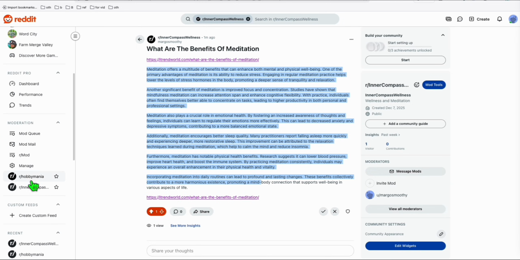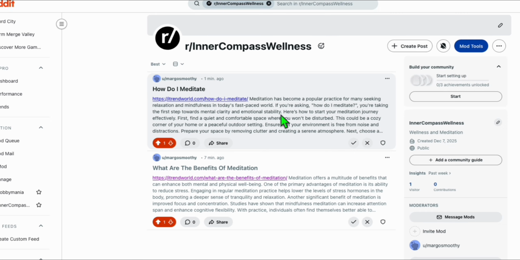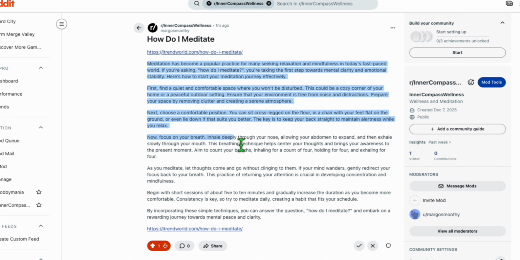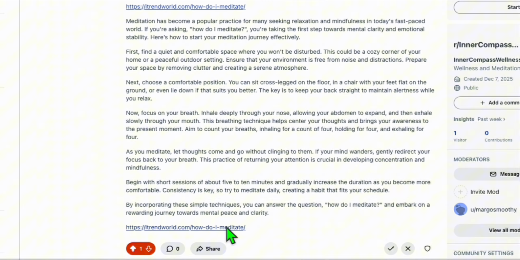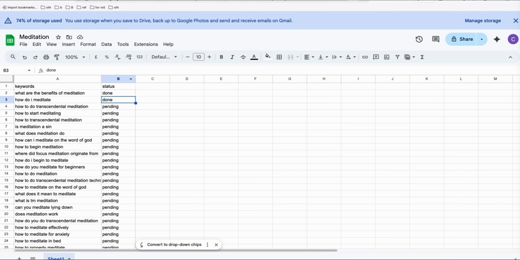Now, let's check the Reddit post. What's our new one? How do I meditate? So when you click this, it has the same short version article summary going to our WordPress post, and this should be marked as done.